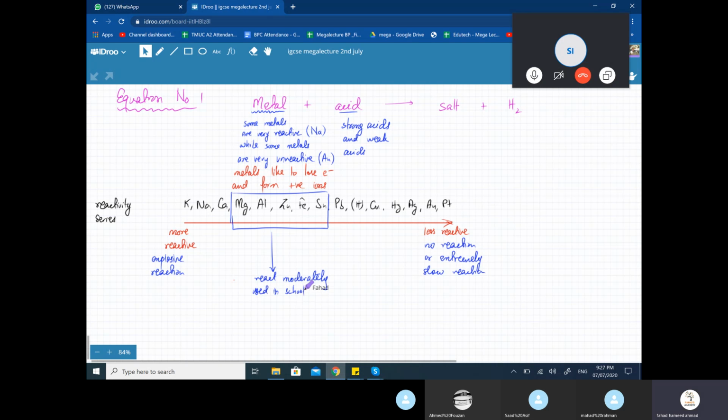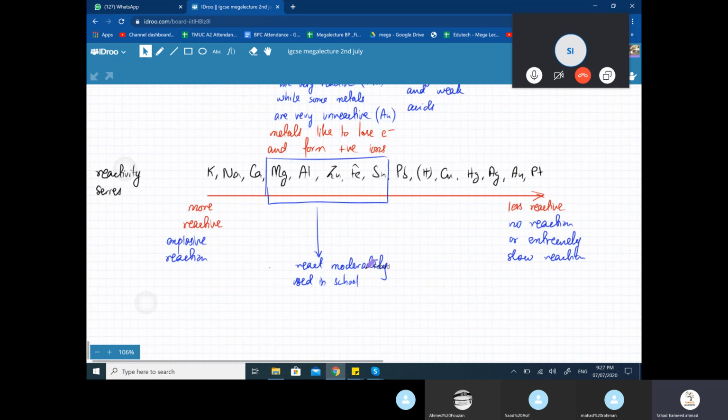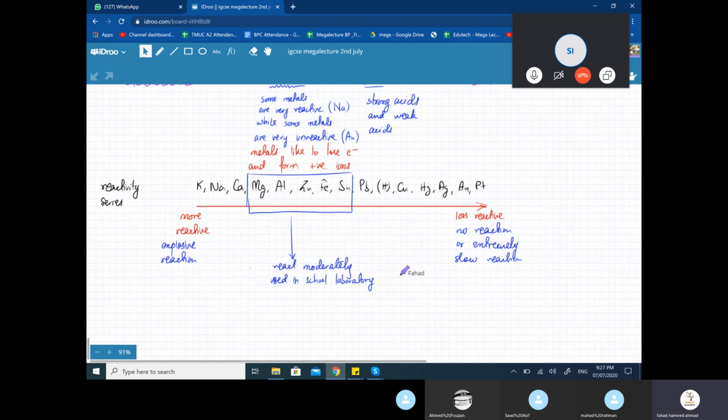When you react these metals, metal plus acid produces salt plus H2, no explosive reaction. The reaction would happen, but relatively slowly, so you'd be able to observe this very carefully. So they react moderately and are used in the school laboratory. You can do this reaction with these metals in your lab.